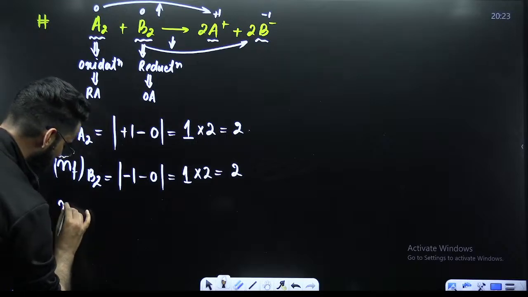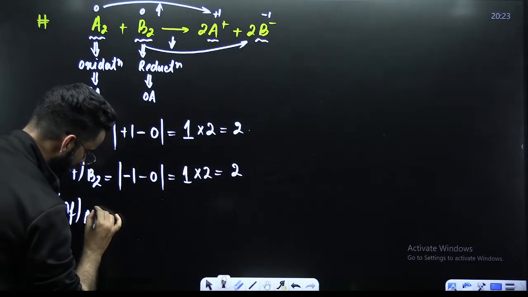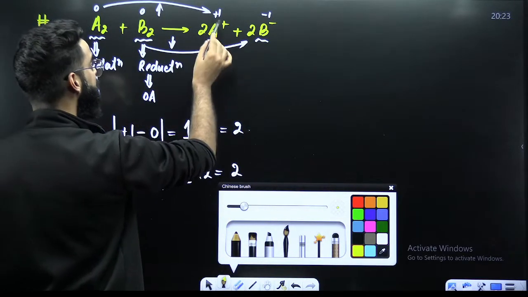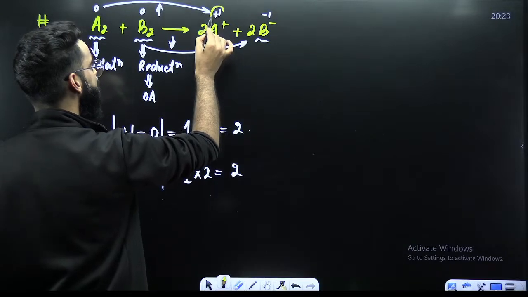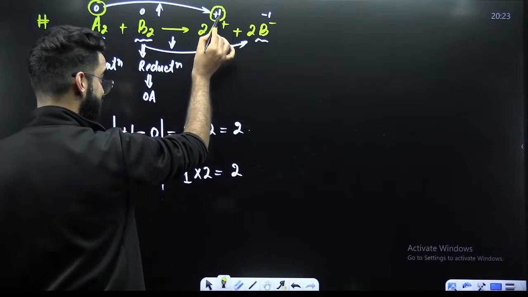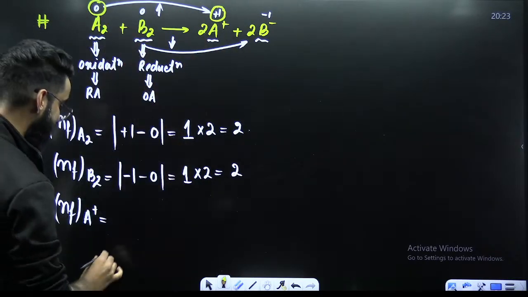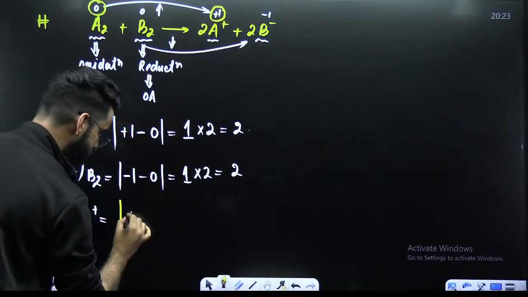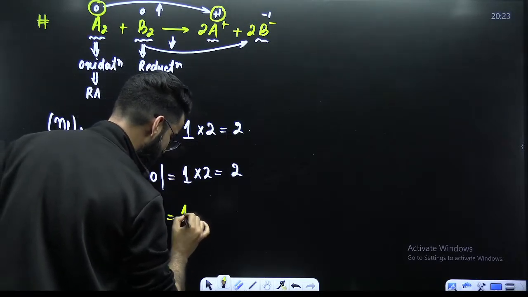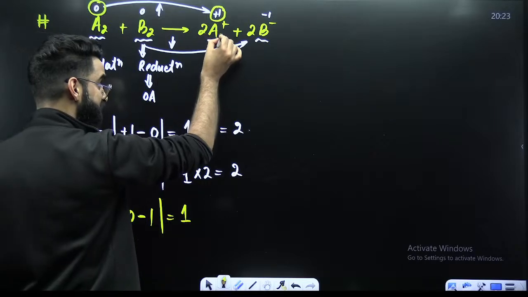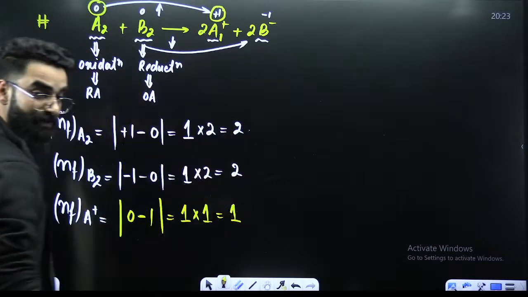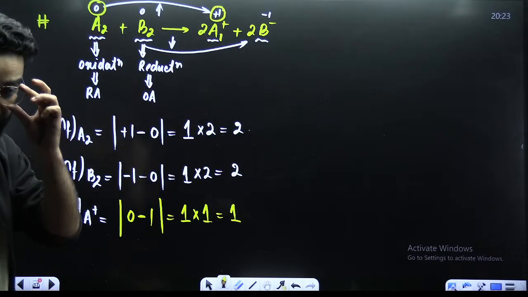Now people, if I ask you, what is the n factor of A positive? In order to calculate the n factor of A positive, you'll be considering this as the initial oxidation state of A. You'll be considering this as the final oxidation state of A. Get the change. Change is going to be final, that is 0, minus initial, that's +1. The value comes out to be 1. 1 is the change for one atom of A. And over here, the subscript is 1. So multiplied it with 1. The value comes out to be 1 only. So n factor of A positive here comes out to be 1 only.